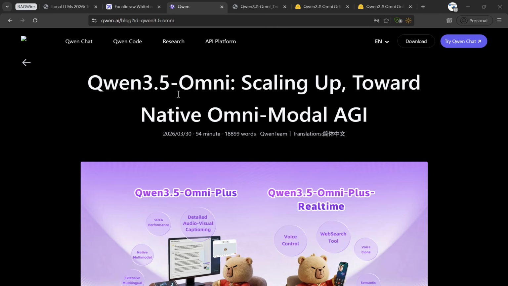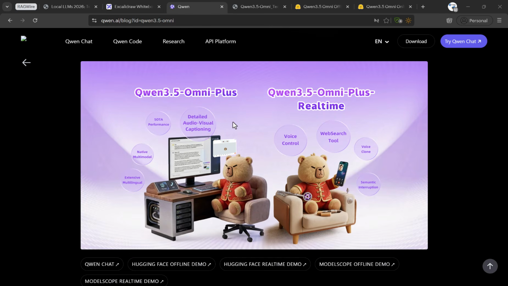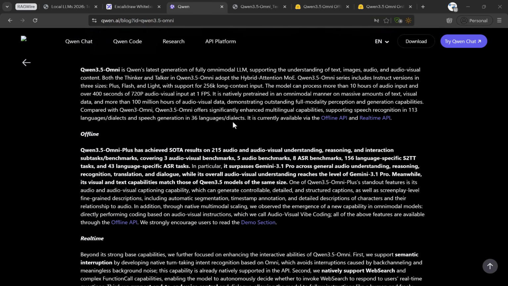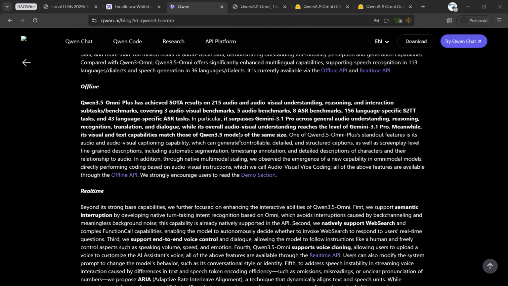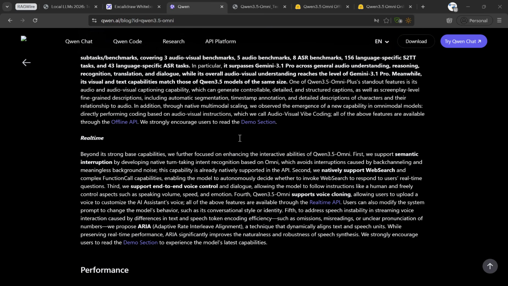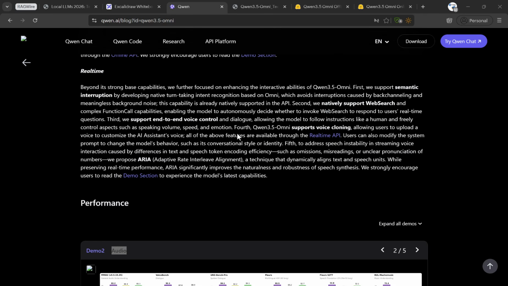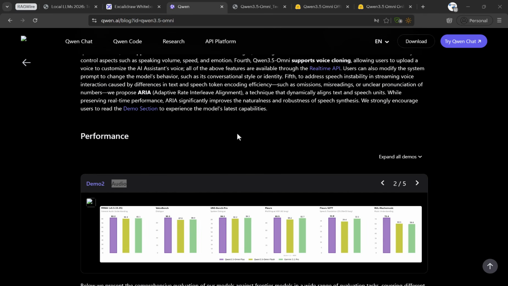This is not just another LLM. It is a true omni-modal model, meaning it can understand text, audio and video all together natively. And according to the benchmarks, it's already surpassing models like Gemini in multiple tasks. It supports massive context, real-time interaction, voice cloning, tool usage, basically everything you expect from next-gen AI and more. But the craziest part is that this model is part of a larger movement.